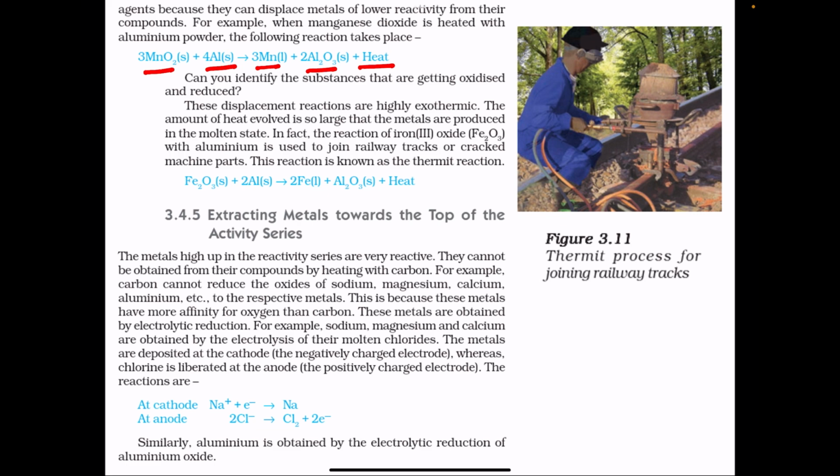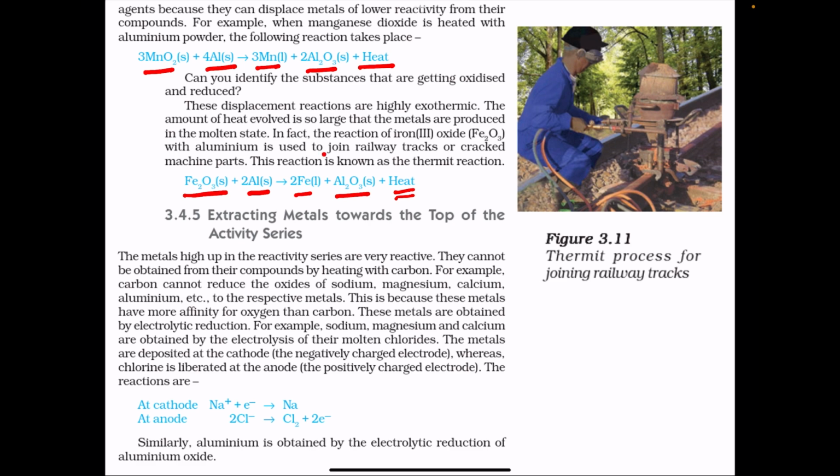So here aluminium is getting oxidized because oxygen is added to aluminium, while manganese dioxide is getting reduced to manganese. And during this process, a large amount of heat is evolved, because of which manganese metal is obtained in its liquid state. Similarly, Fe2O3 solid and aluminium, when they react, aluminium being more reactive is oxidized to aluminium oxide and iron is obtained as free metal, and the heat which is evolved in this reaction melts the iron and iron is obtained in molten state.